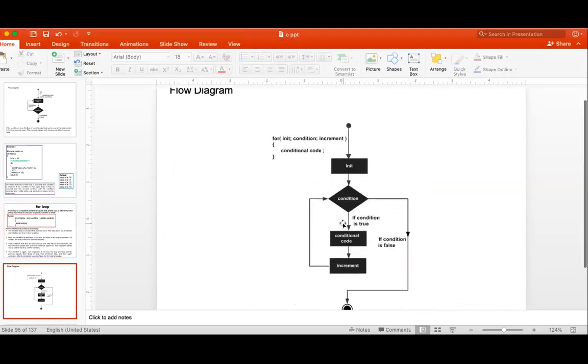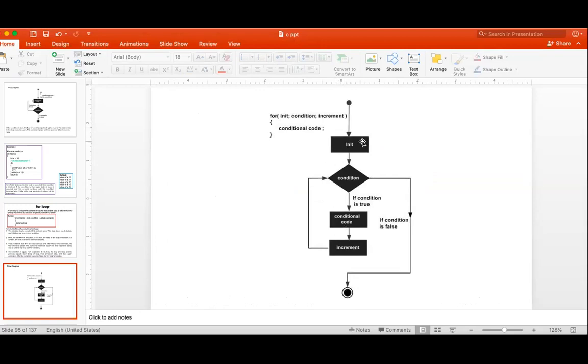You can see here, the flow is first initialization, then the condition will be checked. If the condition is true, then the conditional code gets executed, and after that, increment or decrement the variable. Then again it will go to check the condition. If the condition is true, again conditional code, increment. So this will loop until the condition is true. But if the condition is false, directly it will go outside and it will not execute the conditional code or increment any value. Getting? Your for loop will be clear with this flow diagram.